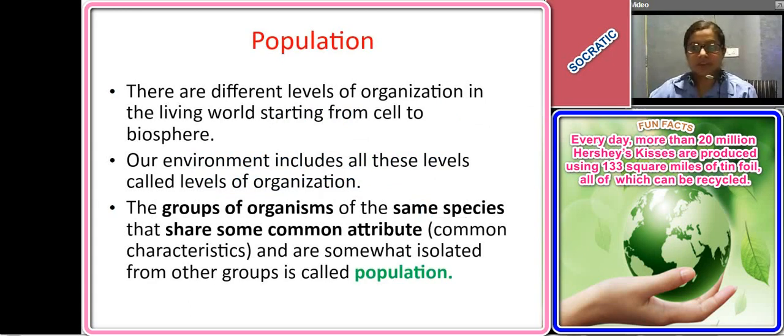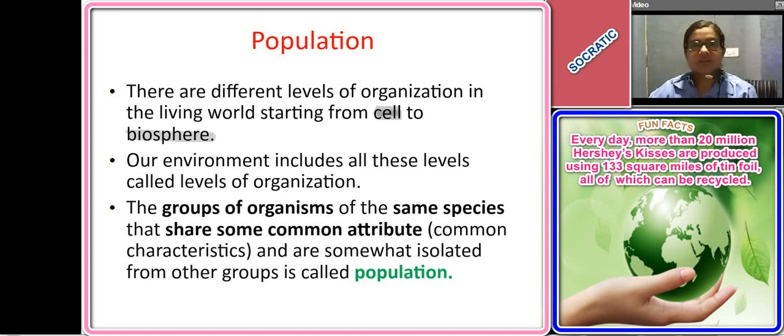Correct? As we all know, the cell is the structural and the functional unit of our body. It builds up to form tissues, which combine to form different organs, organ systems, and the entire body. Different individuals come together to form a population, the species, and ultimately the biosphere.